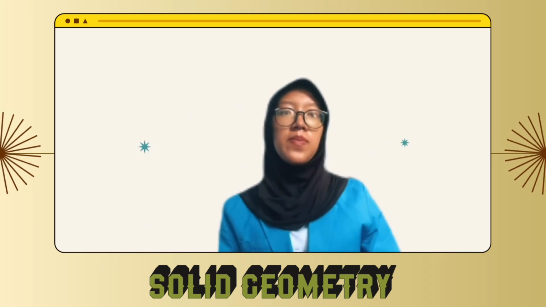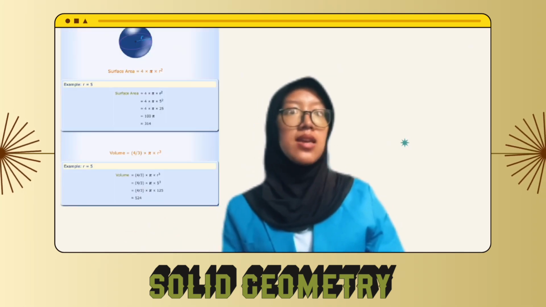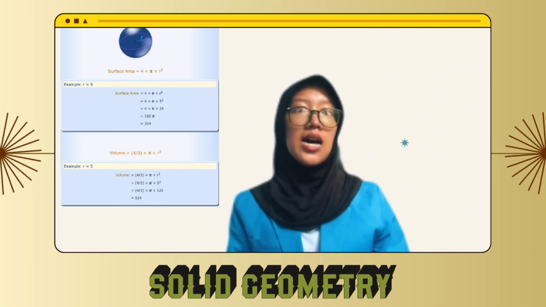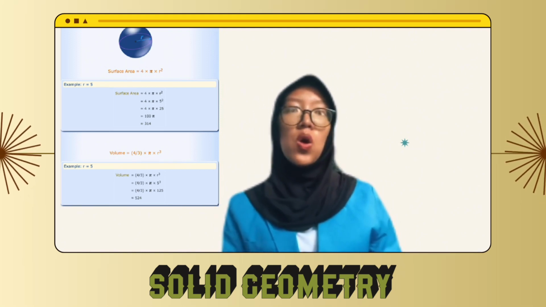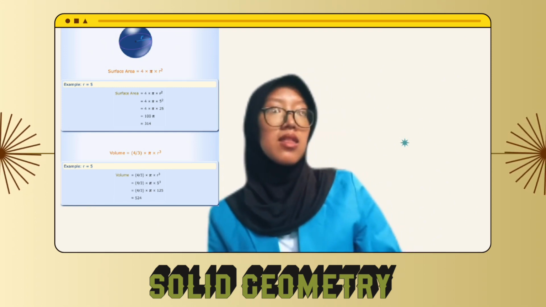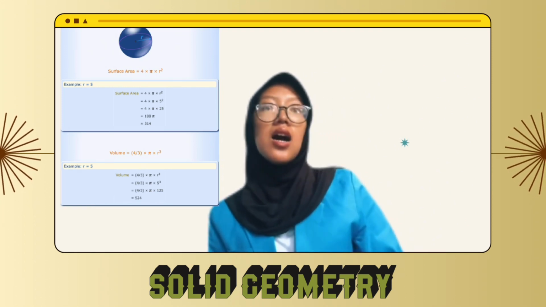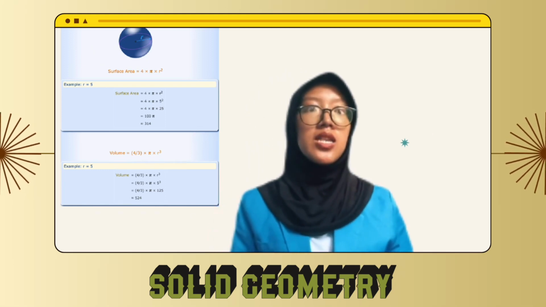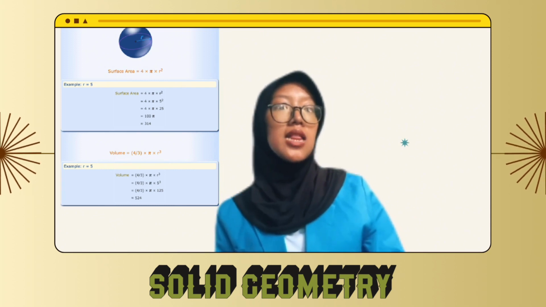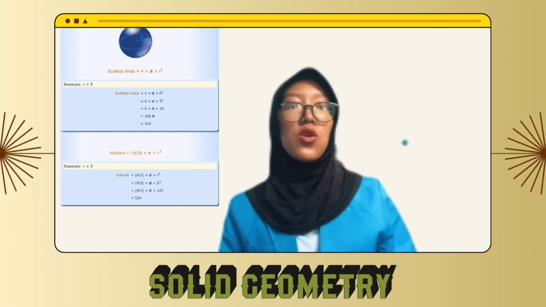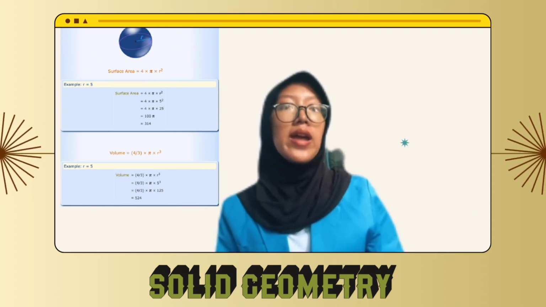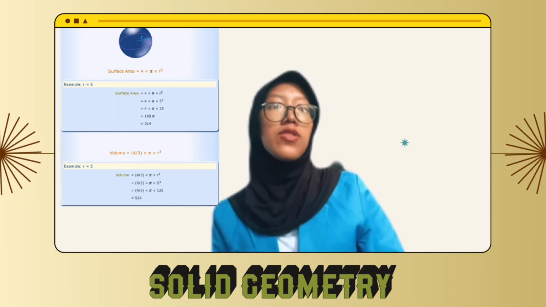6. Sphere. A sphere is round in shape, like the moon or a ball. It is perfectly symmetrical and it has no edges or vertices, so it has only one surface. Every point on a sphere is located at an equal distance from the central point of the sphere. The following are formulas related to the sphere shape. Total surface area is 4πr², where r is the radius of the sphere.